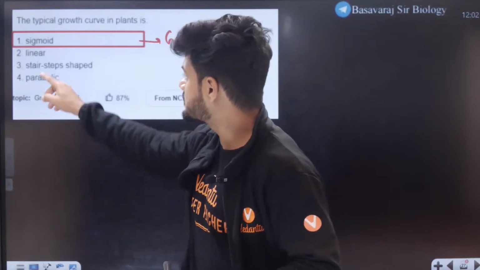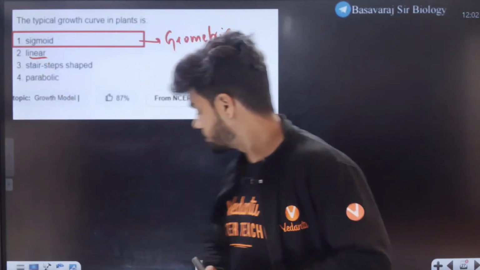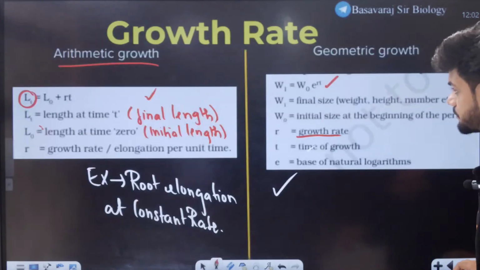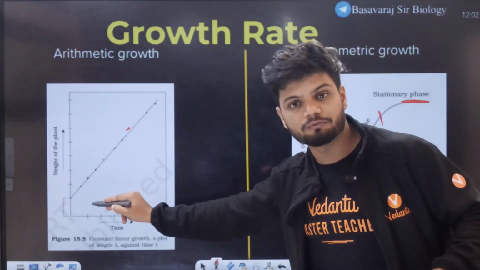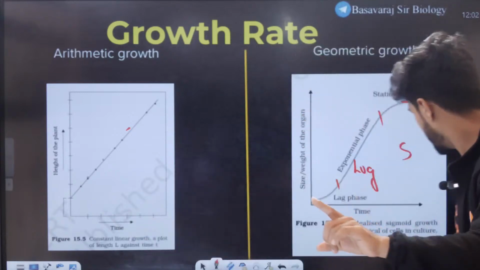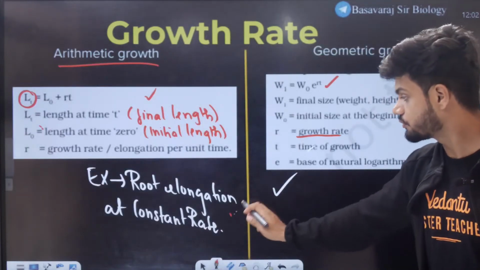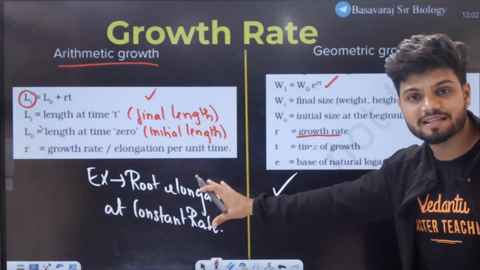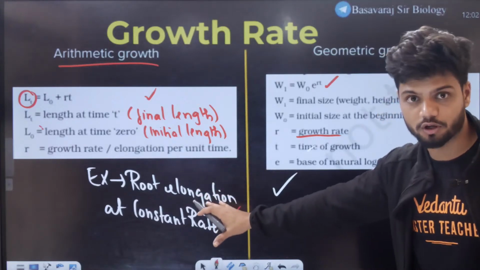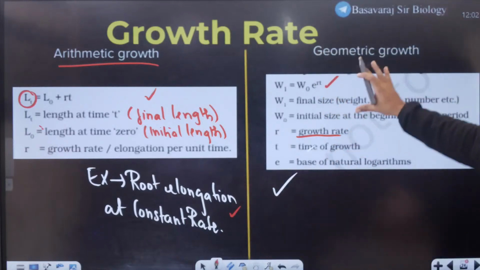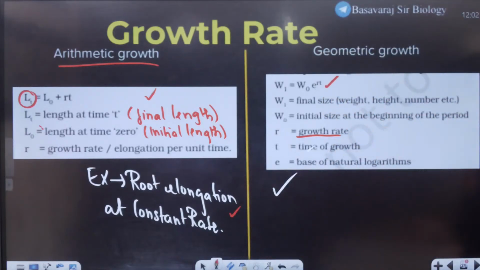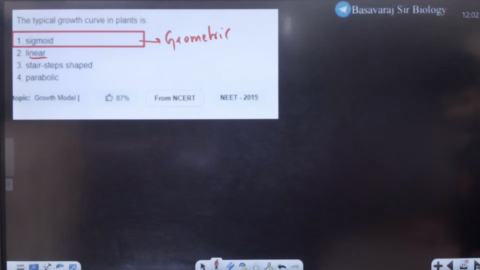Okay. This linear is this one. This one is linear here. This is linear. And linear is the example for root elongation. Very specific example they have given you. Specific example for root elongation. That is arithmetic. In general terms, this growth happens. That is geometric. Okay, geometric.